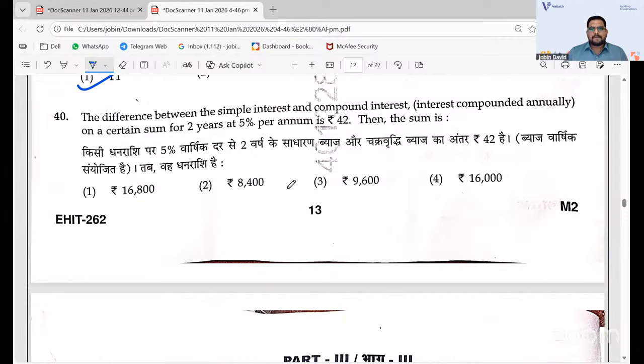compound interest. Yeah, that we have done this type of questions. You need to get the certain sum. The answer is 16,800 that you have.